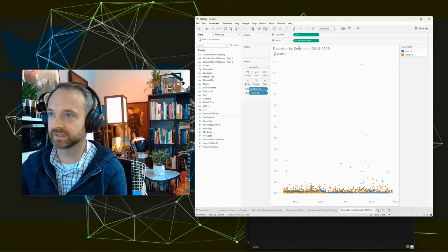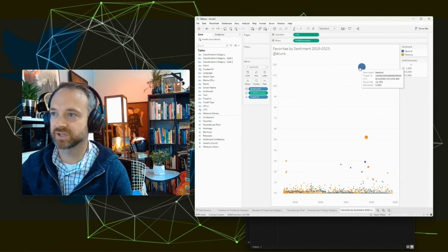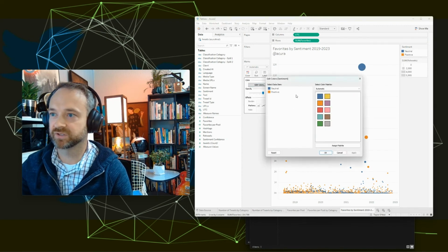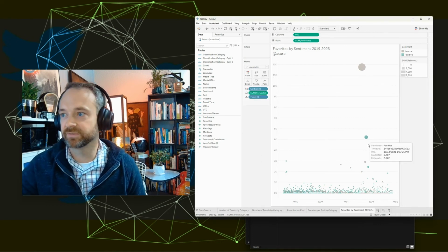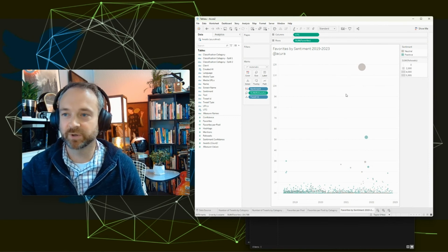I also want to make retweets. So I'm going to drop into size and exaggerate that. So now we have the number of favorites is the higher it goes, and the size is the number of retweets. And let's make that positive a different color, and neutral maybe a neutral color, and apply. I can even lower the opacity a little bit. So this is interesting. Now we have some huge standouts. So I want to know what those are.